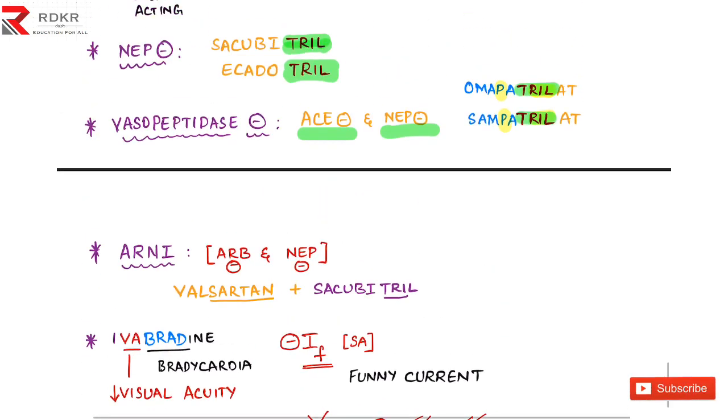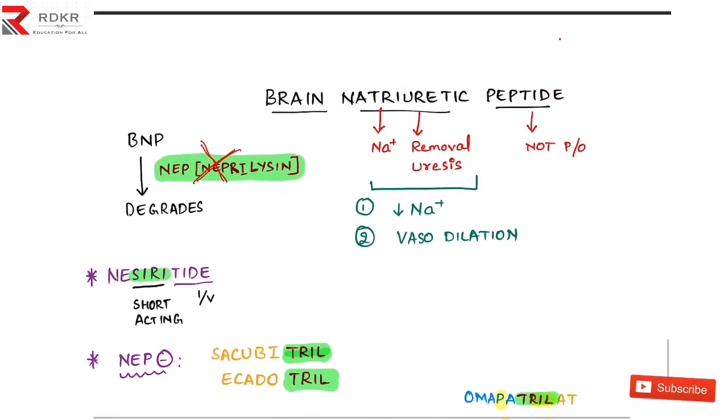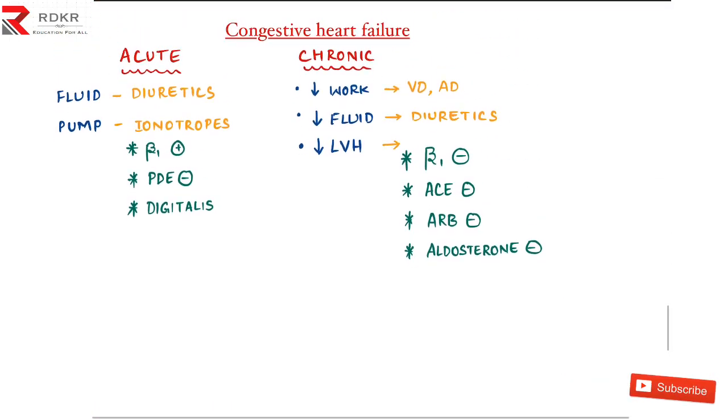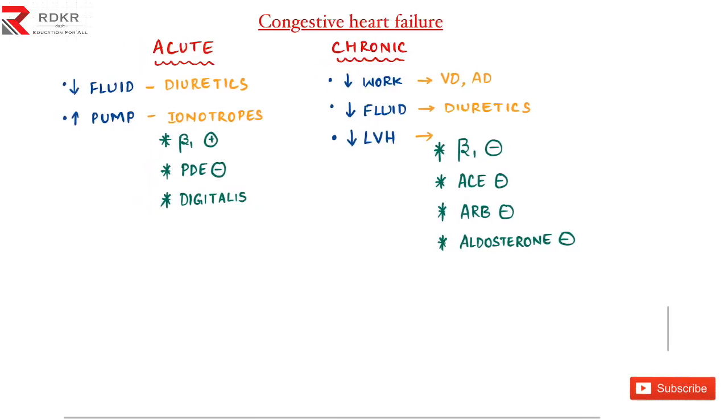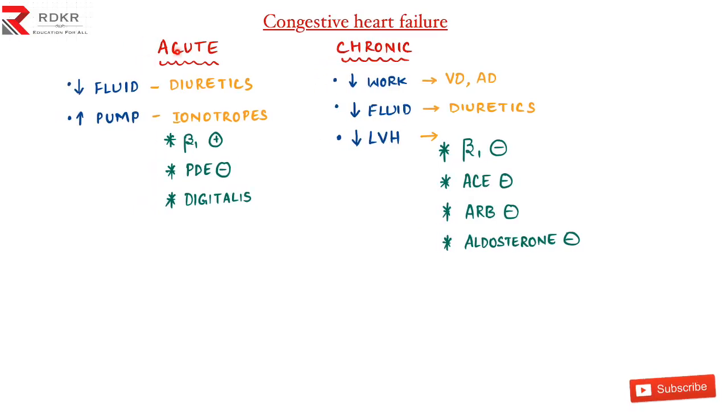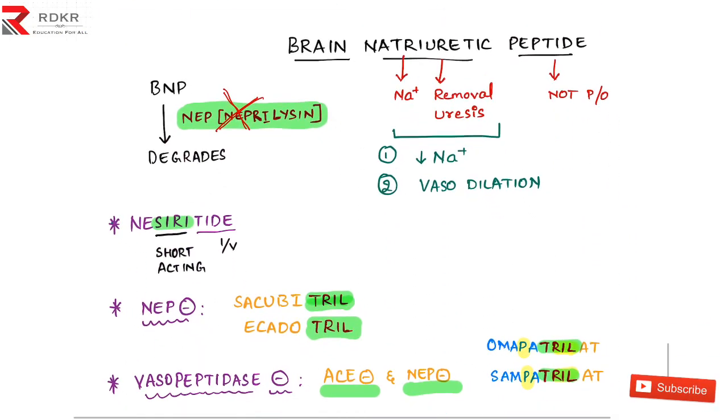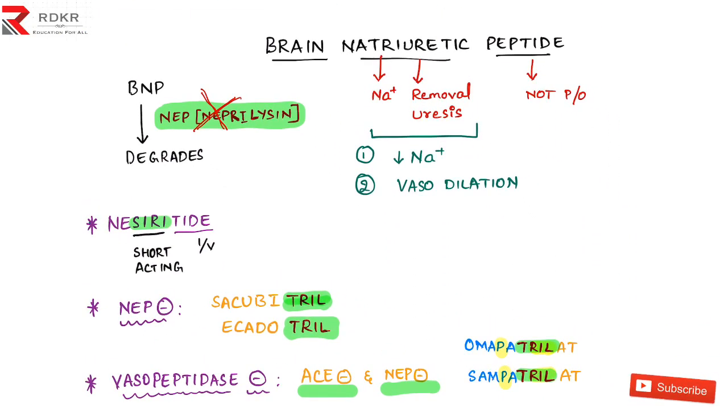This was all about the newer group of drugs which were used to treat congestive heart failure. A small review of this video: mainly what we have discussed, the acute variant and the chronic variant, we have discussed in detail in the older videos also. If you haven't watched them, kindly do watch. And in this video especially we have discussed the newer group of drugs, that is BNP, brain natriuretic peptide. The one recombinant is nesiritide, and the NEP inhibitors, the thrill group of drugs.